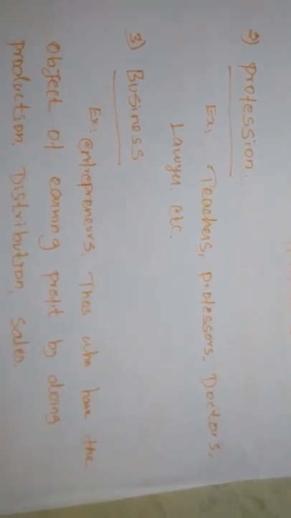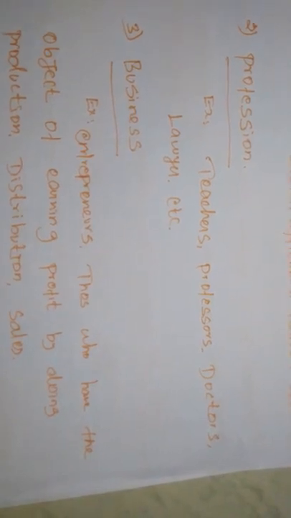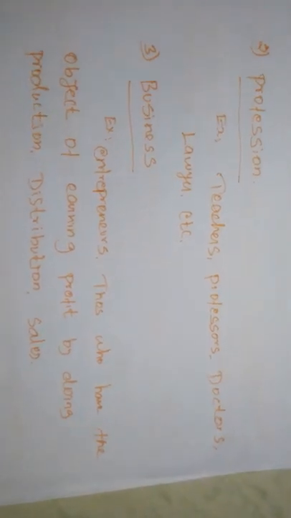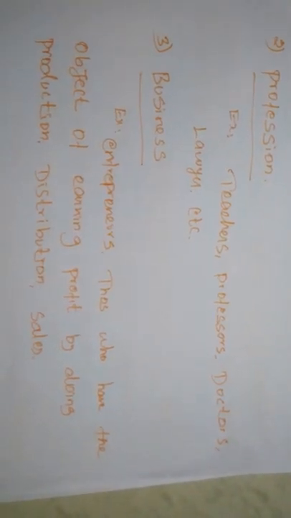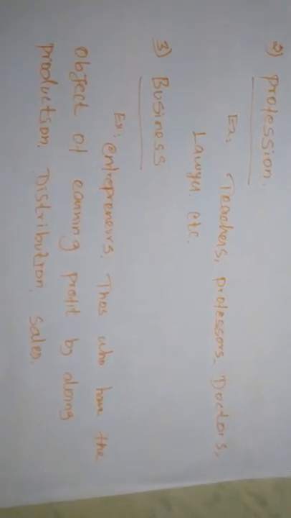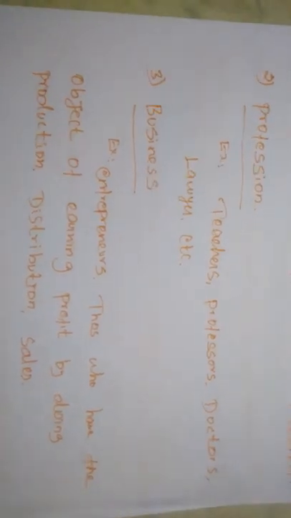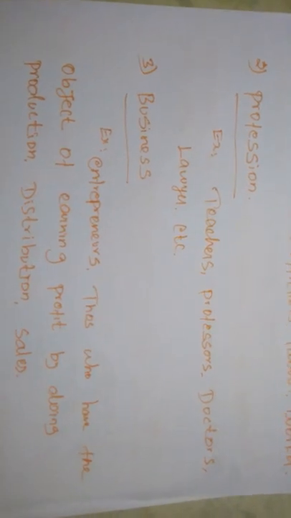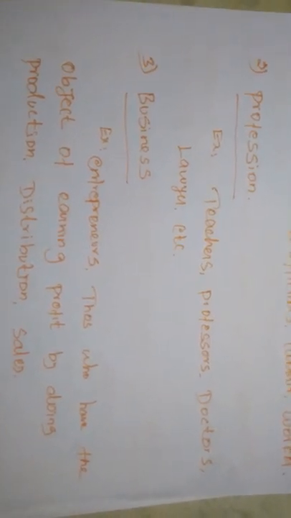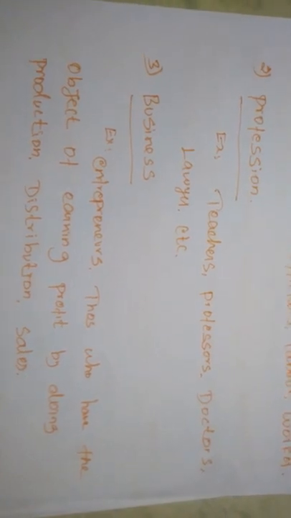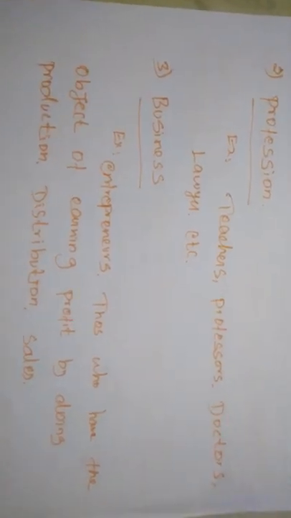they must have complete knowledge in their particular line, because professions must have a systematic body of knowledge. Systematic body of knowledge means, for example, if you take teachers or doctors, the doctor must complete their higher studies, their MBBS, and learn the rules and regulations. Everything must be completed by the doctor. After that only can that person become a doctor and have the right to provide services to the public, right?